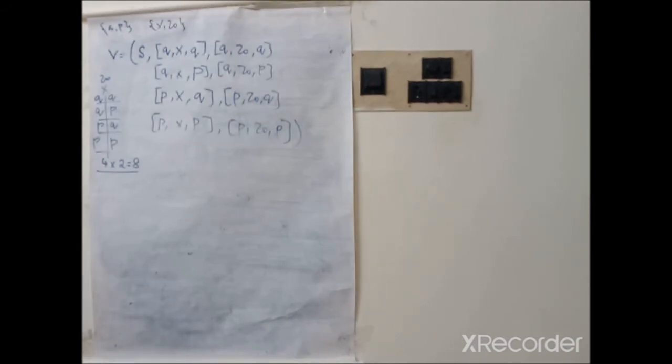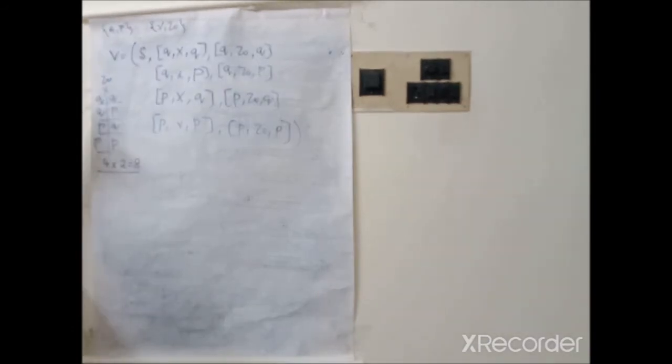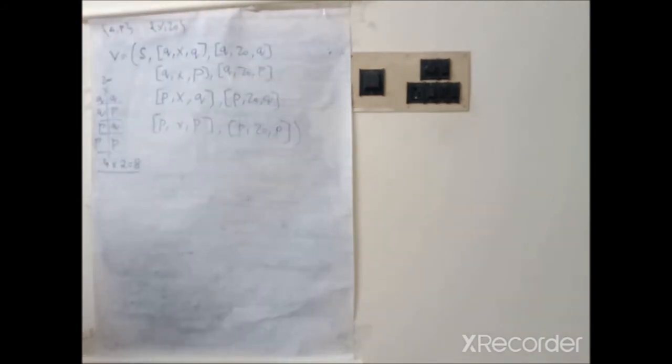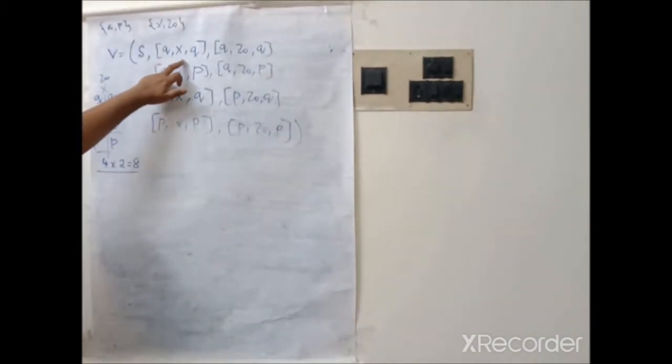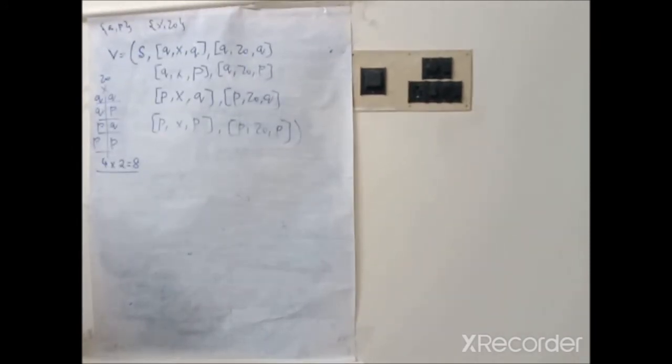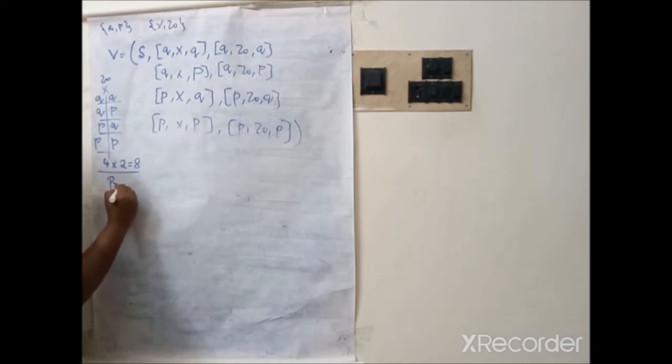Next, now we have defined capital V, terminals and starting symbol S. Now we need to write the productions. How can we write the productions? With the help of these variables only we can write the productions. For writing the production we need to take the transition function, but for the first production we no need to take the transition function. So how can we write the first production?